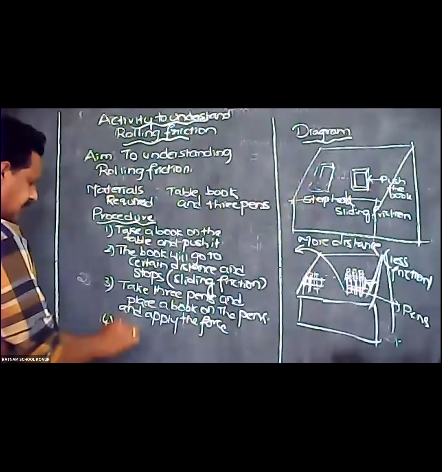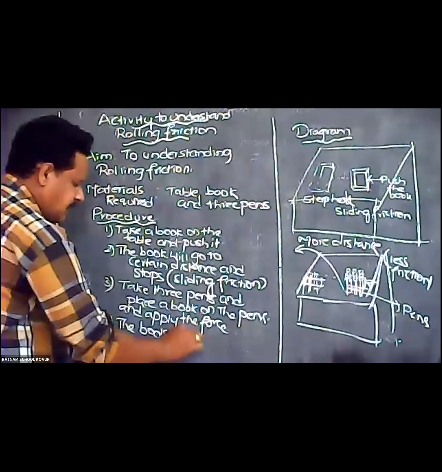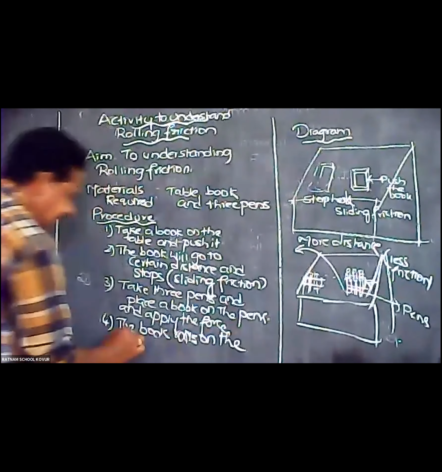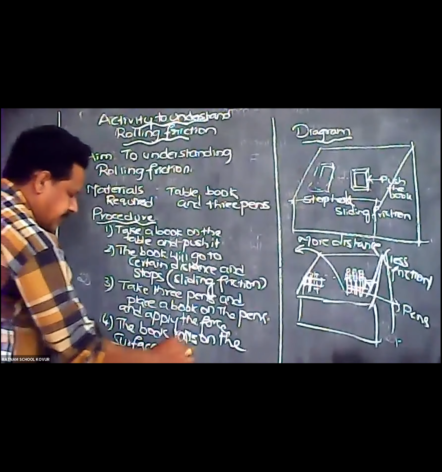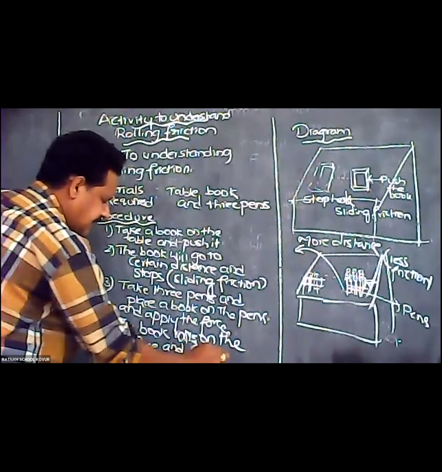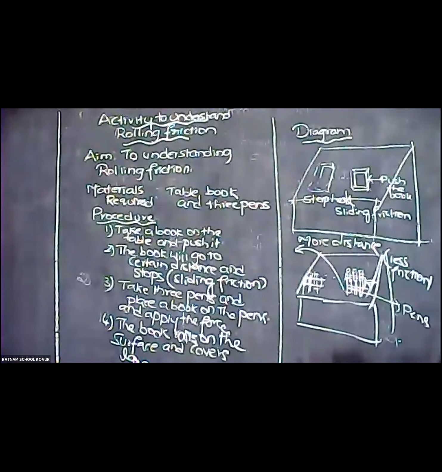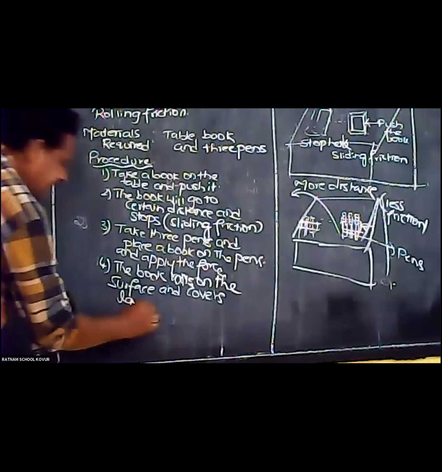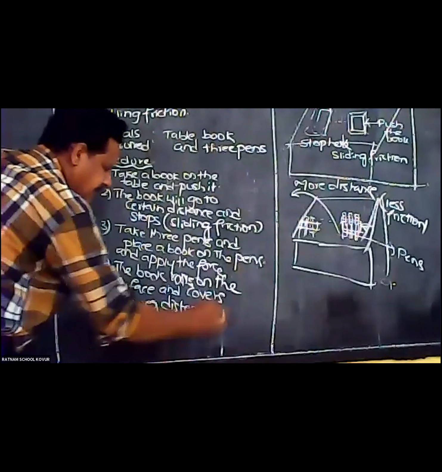The book rolls on the surface and covers a larger distance. Why is this a larger distance? Because of rolling friction.